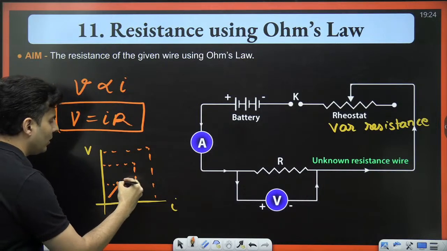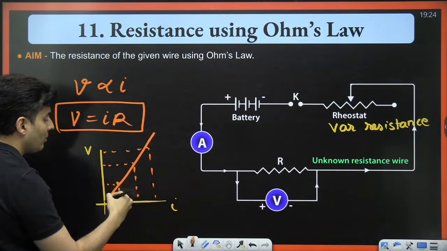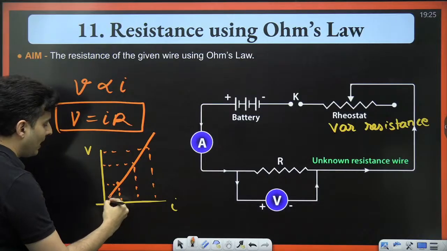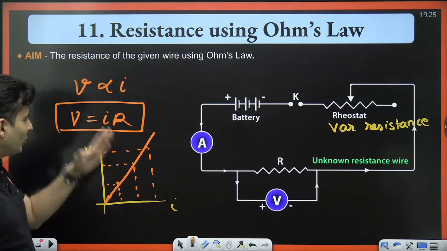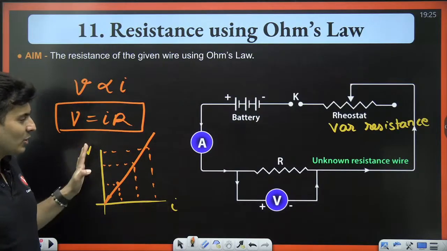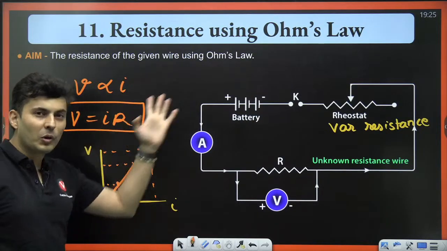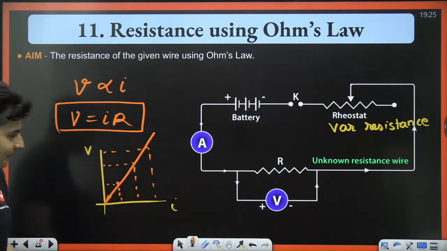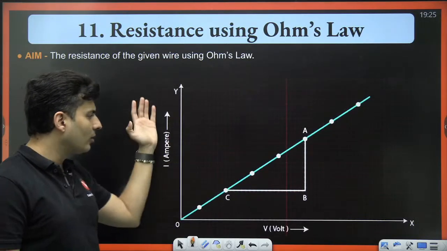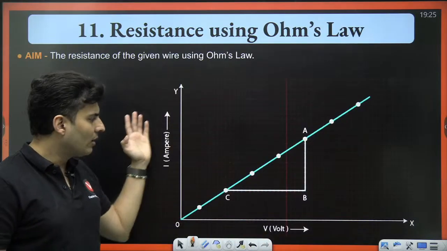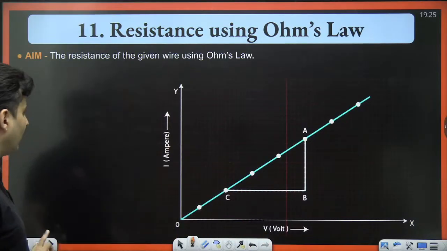You slowly try to join all these points with a line. It should pass through the origin. If it doesn't pass, make it pass. It has to. That's how you show voltage is proportional to current, and from the slope you can measure the resistance. That's all. So you'll see the graph will be a straight line, whether you draw current versus voltage or voltage versus current, doesn't matter.